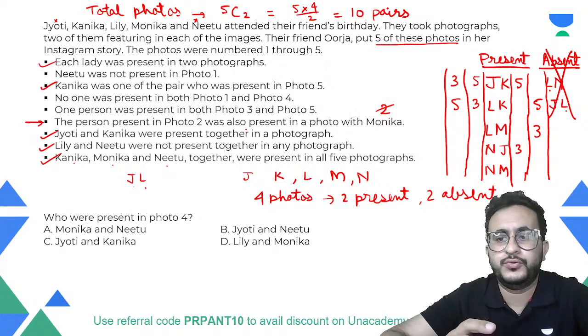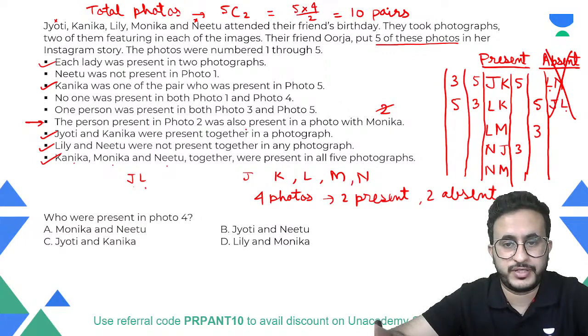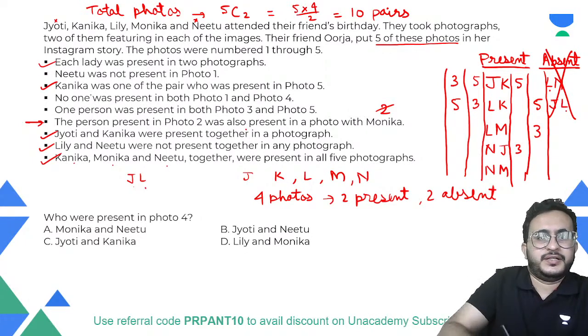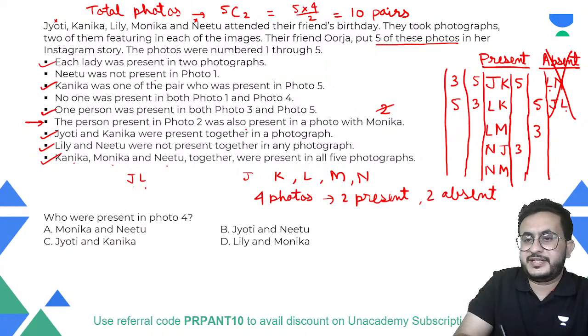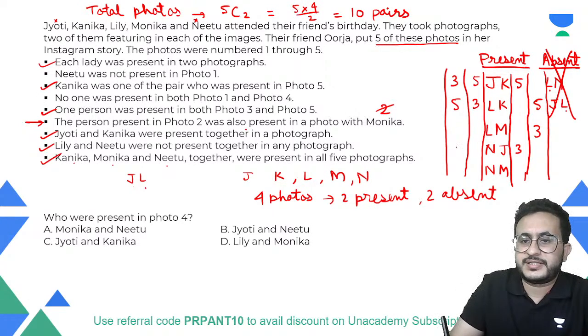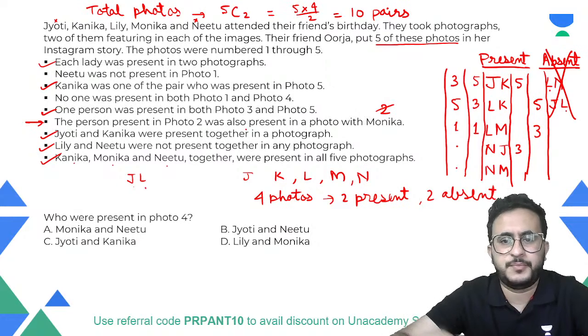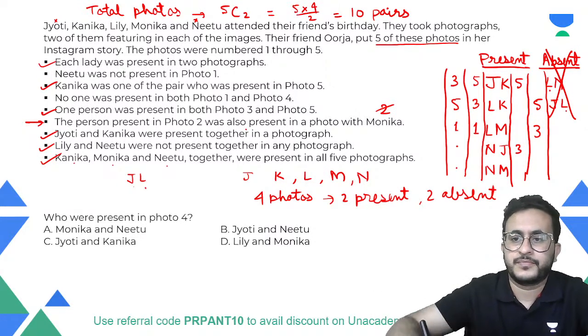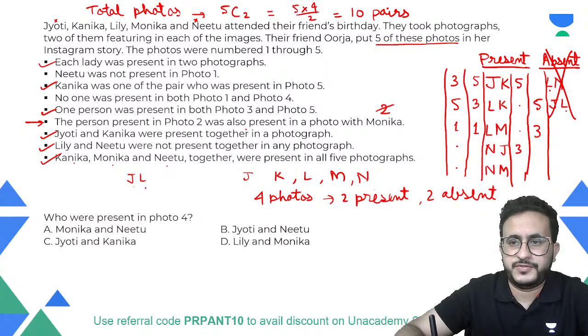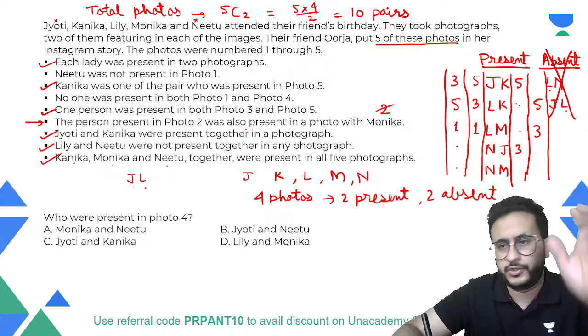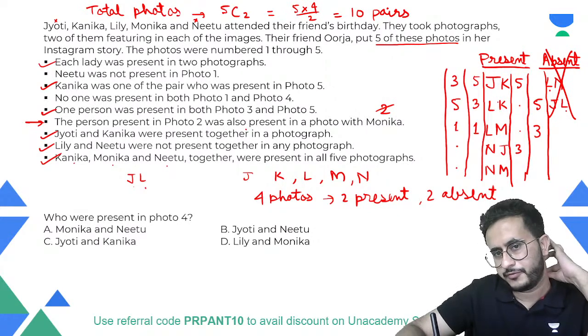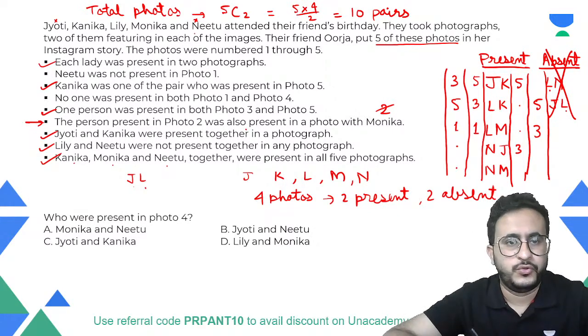Now, Neetu is not present in photo 1, right? One thing is given that this is done, this is done. Neetu was not present in photo 1. Now, if you consider this case, this cannot be 1, this cannot be 1, this will be photo 1. If you consider this case, Neetu is not present in 1, so this will be photo number 1. Isn't it? Because Neetu is not present in photo number 1. Okay. In this case, any of these could be photo number 1. Okay, so let us put it on hold and see if we can get some more information. Right? Okay. No one was present in both photo 1 and photo 4.